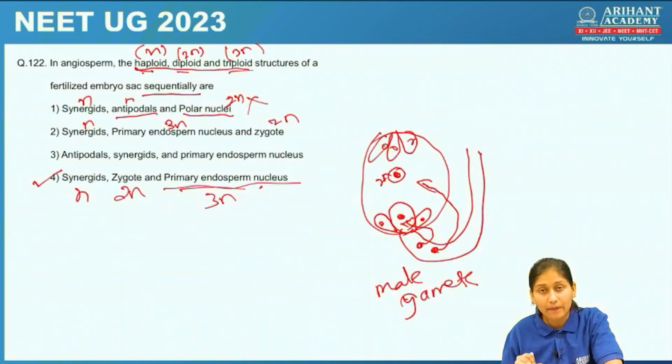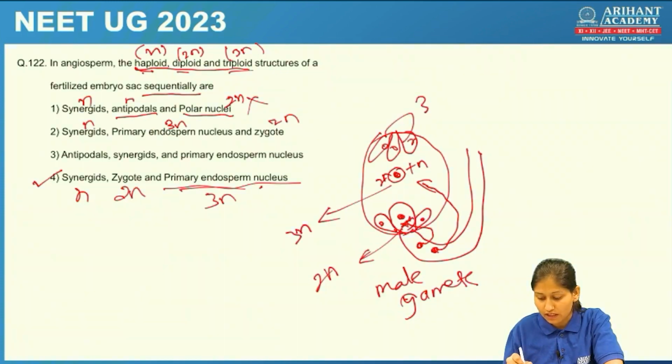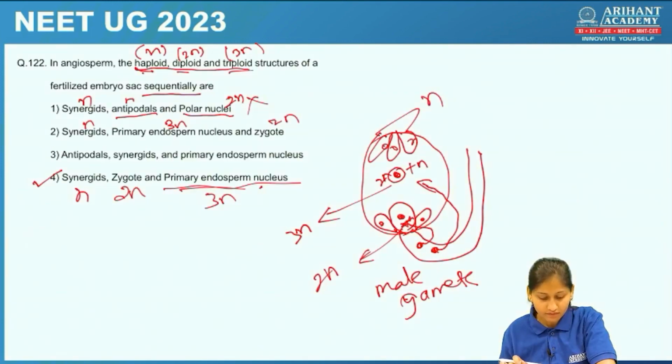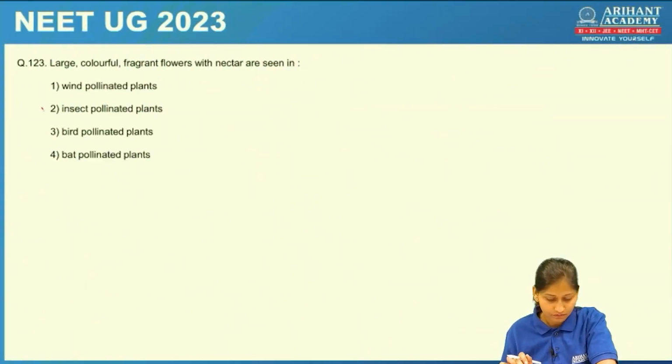Now this male gamete will go and add up, one more n is added, and hence this would become 3n. Okay, this is how it is. The zygote formed here will be 2n, and the primary endosperm nucleus at the center would become 3n, but antipodal cells all remain n itself. These are n. Okay, let's check the next question.